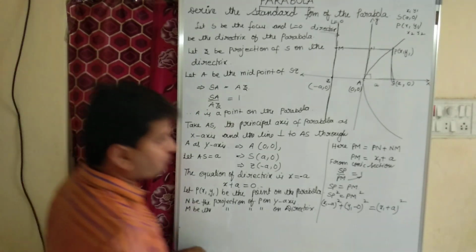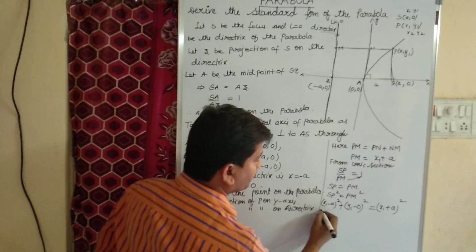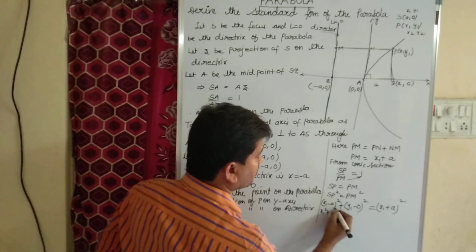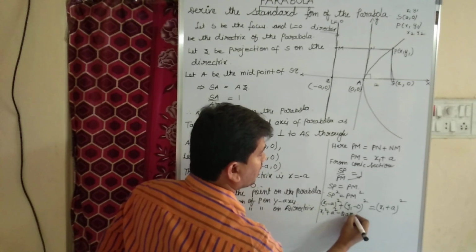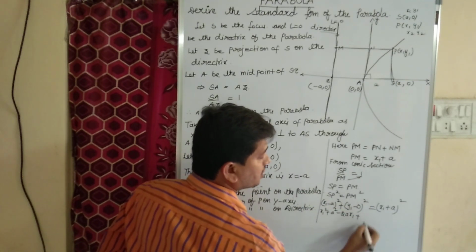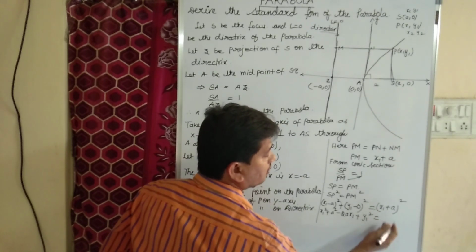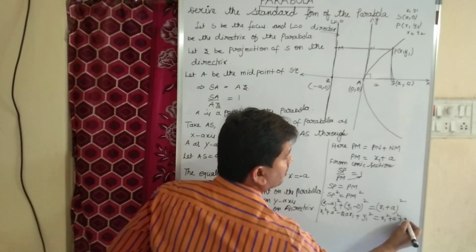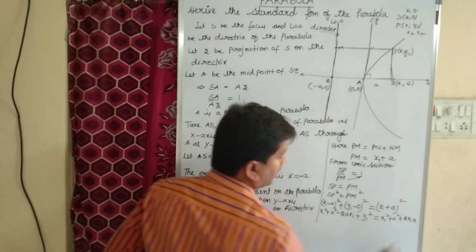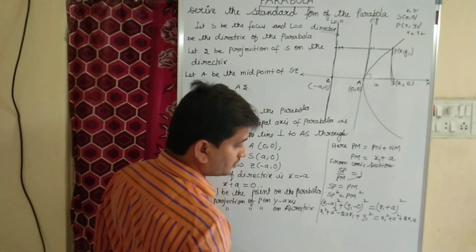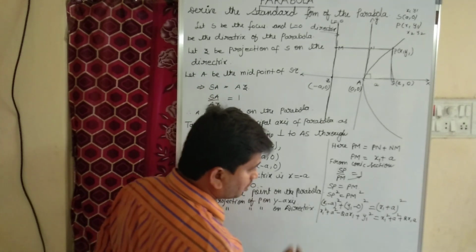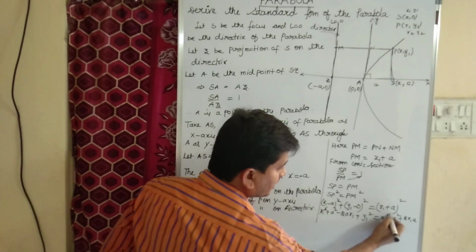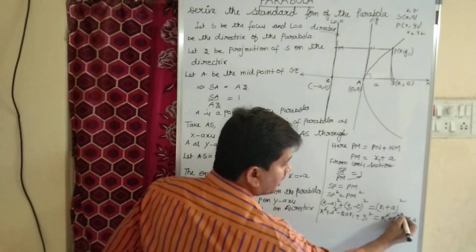Now, (a minus b) whole square is a square plus b square minus 2ab: x1 square plus a square minus 2a x1, plus y1 square, equals (a plus b) whole square, x1 square plus a square plus 2x1 a. Now what do you do? You cancel x1 square, x1 square, a square, a square.